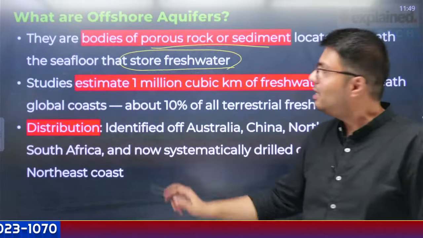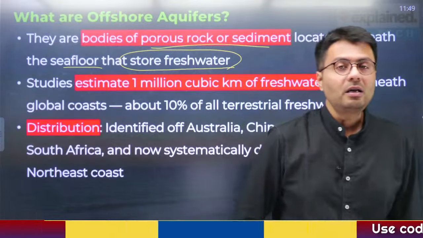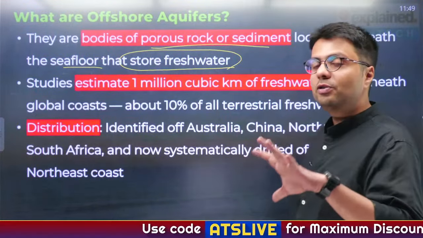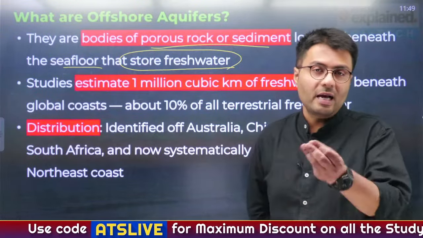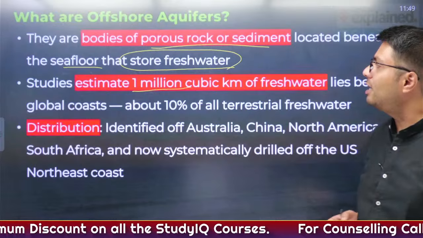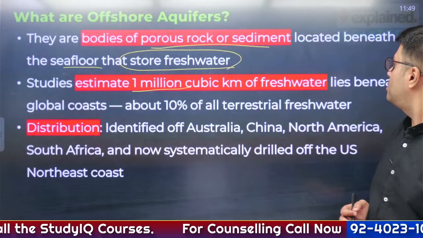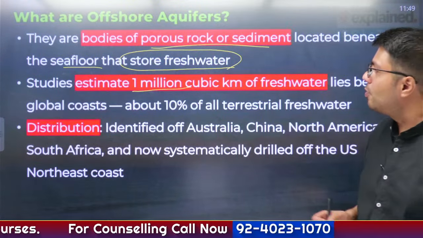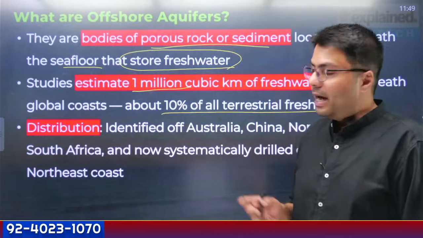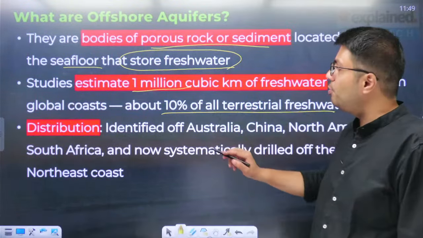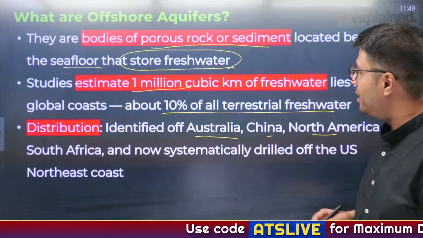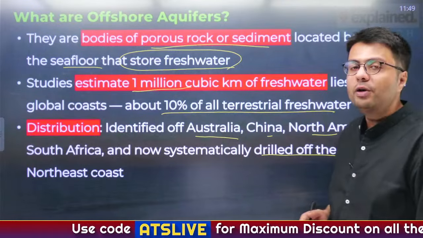Why is this significant? Because the sea has saline water or salty water, and you have deposits of fresh water beneath the seafloor, and that is a significant development. There are many studies which have estimated that 1 million cubic kilometers of fresh water lies beneath the global coast, which accounts for 10% of all terrestrial fresh water. They are widely distributed, identified off the coast of Australia, China, North America, South Africa, and now systematically drilled off the US northeast coast.